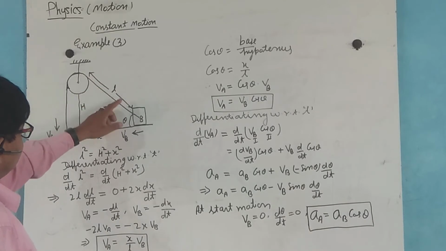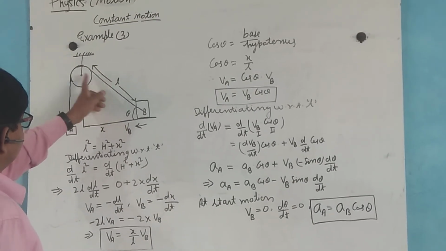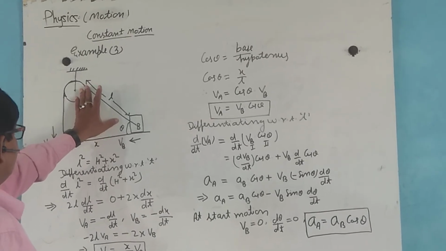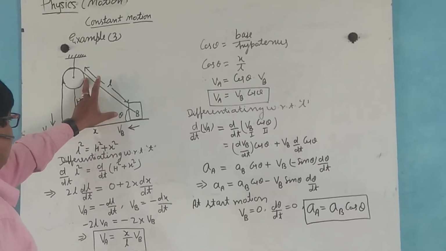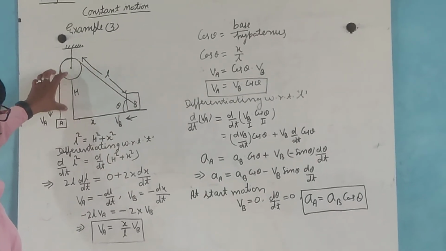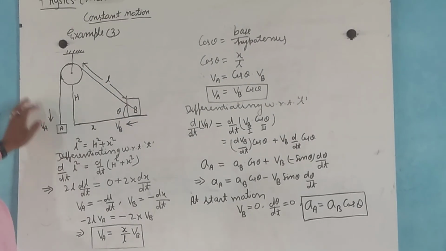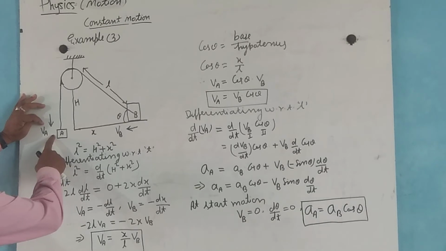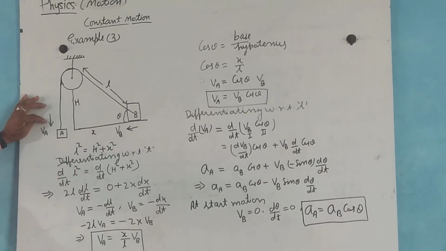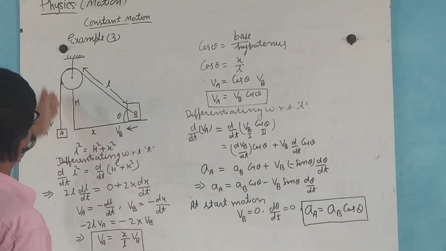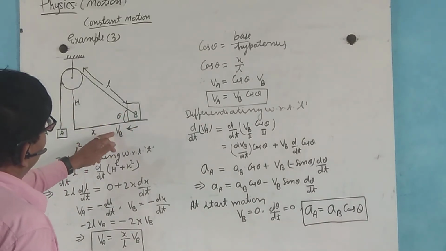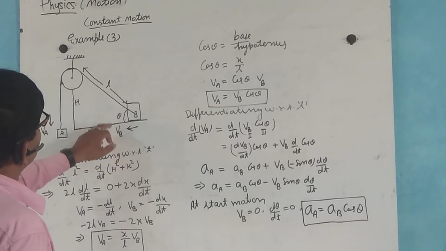The length of this string is L, and this is a height H, and this is X. The velocity of block A is VA, and this comes here, then this block comes here, and the velocity of this is VB.